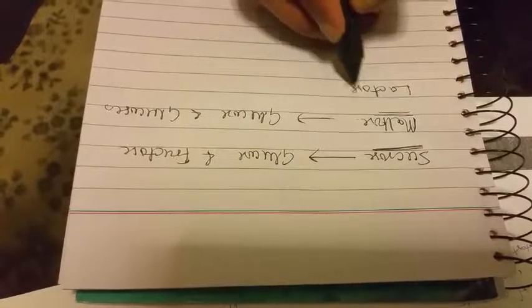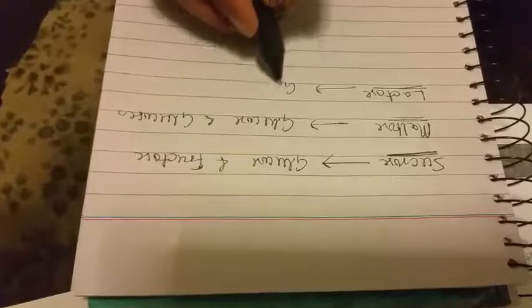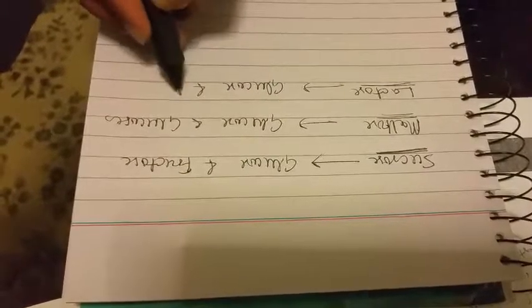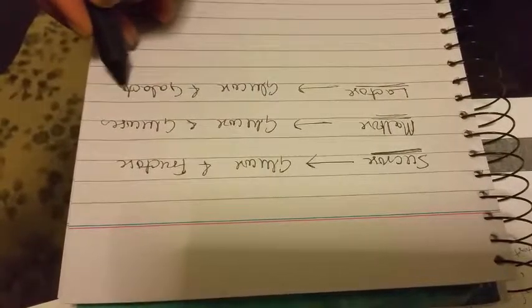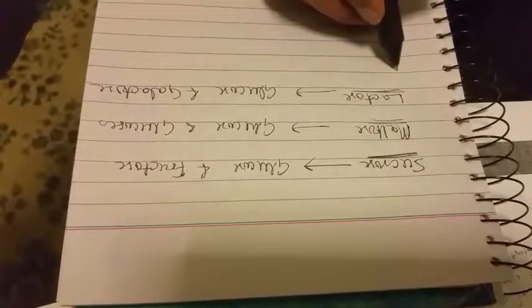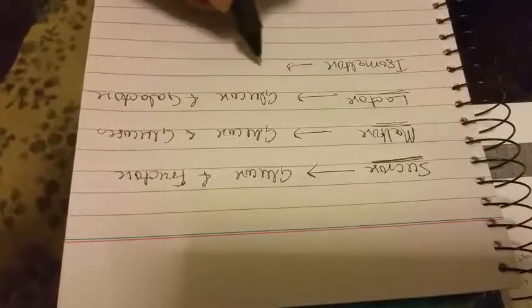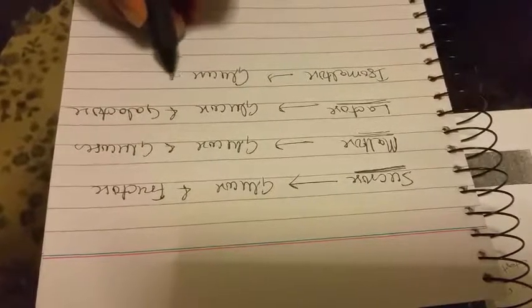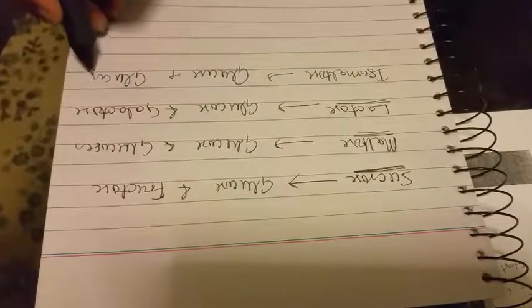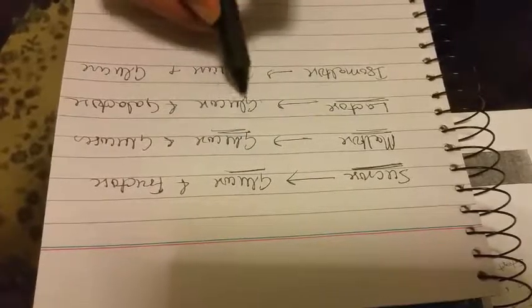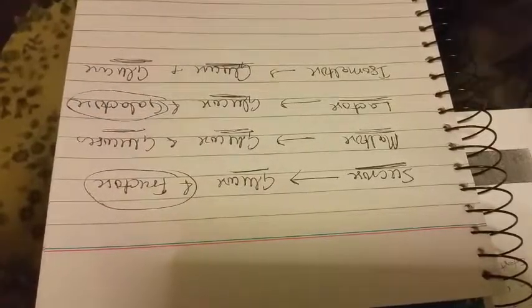Lactose, present in milk and milk products, is converted to glucose and galactose. Isomaltose is hydrolyzed to glucose and glucose. And you see that mostly we have glucose, and in addition to glucose we have fructose and galactose.